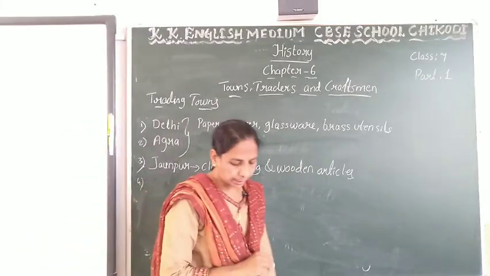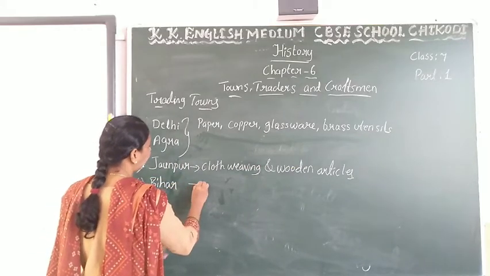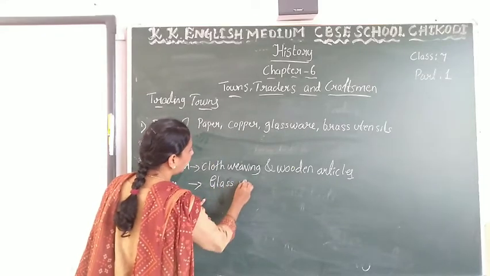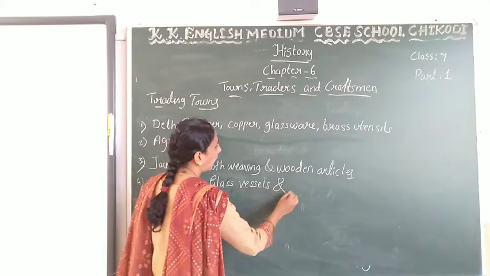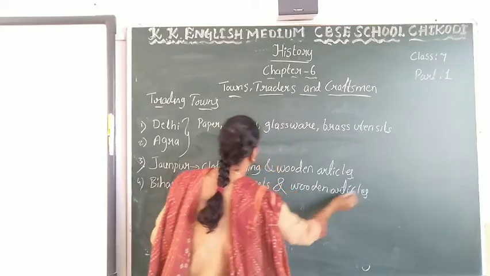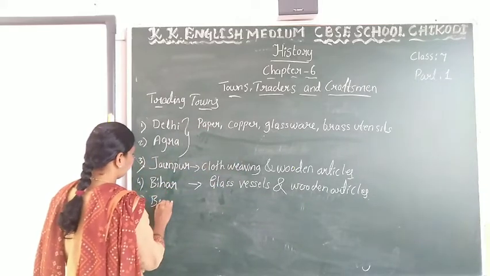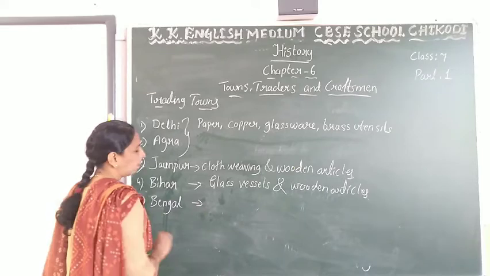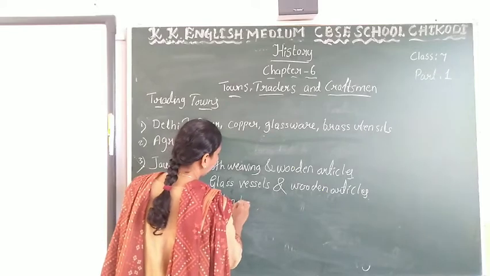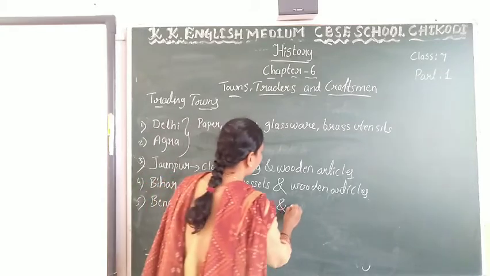And the next town was Bihar. Glass vessels and wooden articles were manufactured here. And the next town, Bengal. Bengal produced cotton textiles and silk weaving.